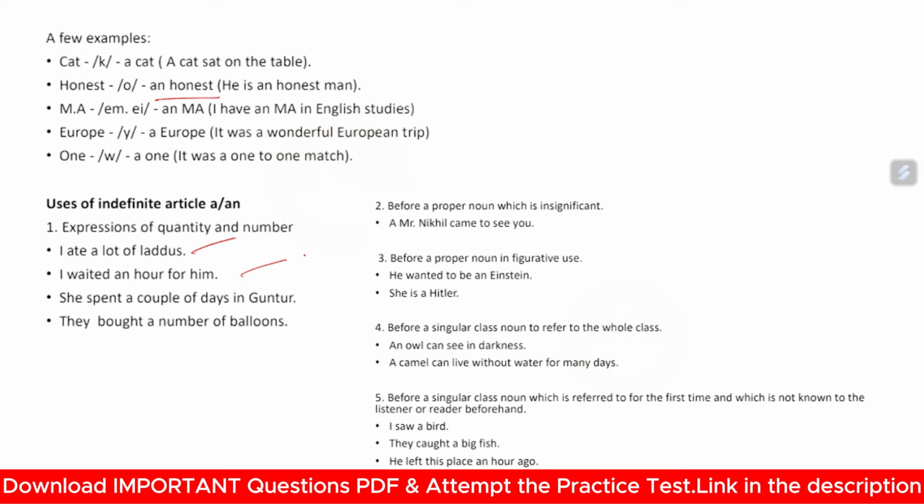I waited an hour for him. She spent a couple of days in Guntur. They bought a number of balloons. Okay, so here it was referred to as a number. Quantity or number. Before a proper noun, which is insignificant.